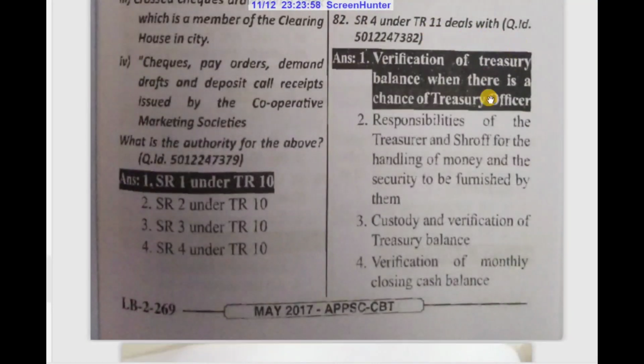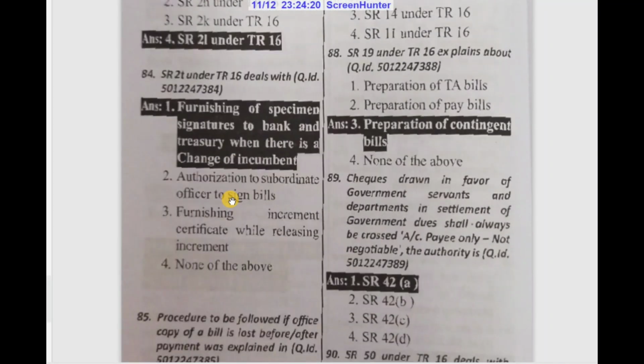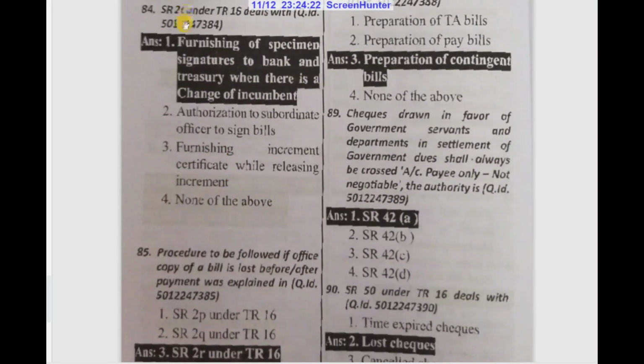SR4 under TR 11 deals with verification of treasury balance when there is a change of treasury officer. Deductions made in bills shall, where required by the rules relating to such deductions, for example provident fund, state life insurance fund, postal life insurance, etc., be supported by schedules in the prescribed form detailing the deductions made. What is the authority? SR21 under TR 16.